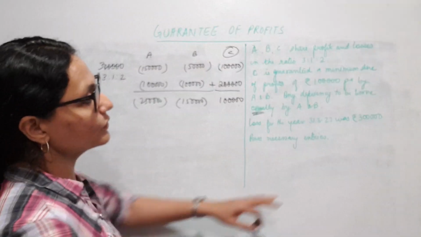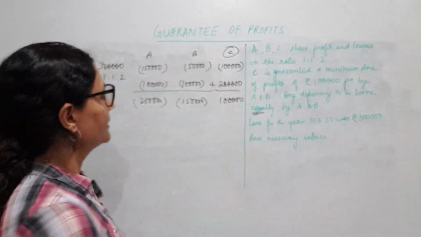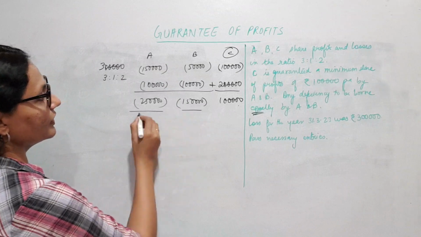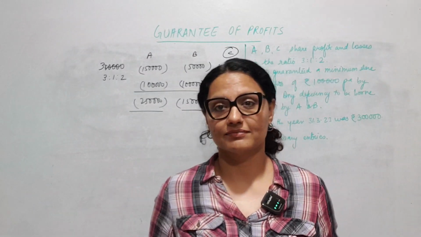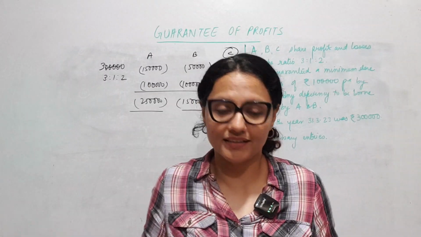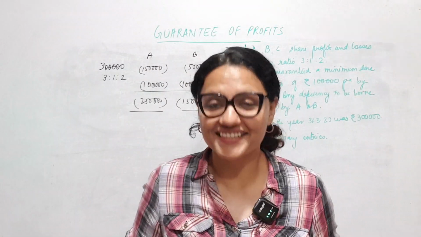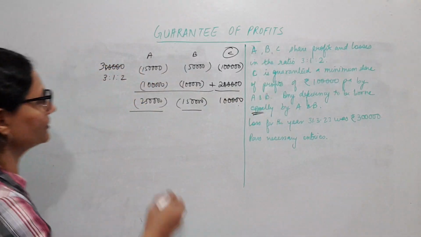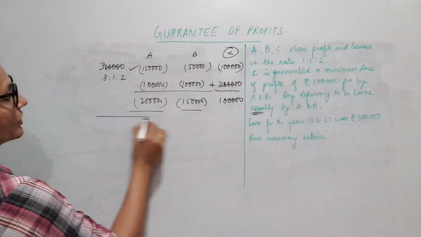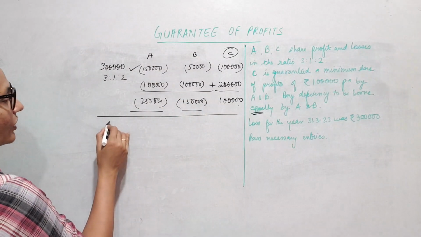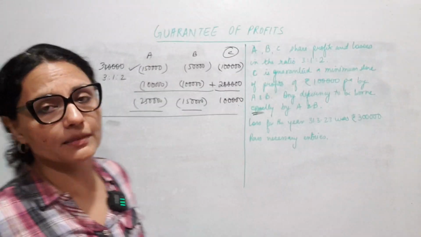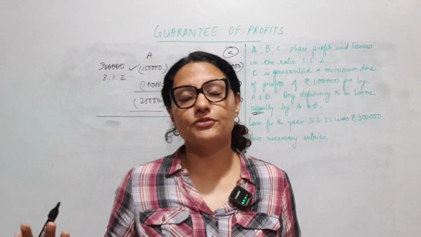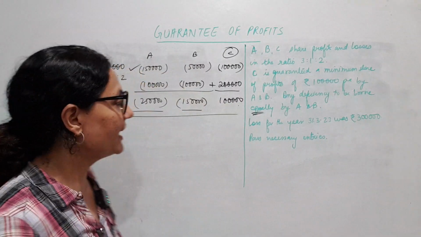Okay, so the loss was only 3 lakhs. But you see, A and B are bearing a total of 4 lakhs. Why? Because 1 lakh they had to guarantee to C. C has the immunity, can't help, okay? So let's see the journal entry. Journal entry again for this. First, the distribution of loss. For a loss, we don't have to open a PL appropriation account. We can straight away distribute it from PL account.